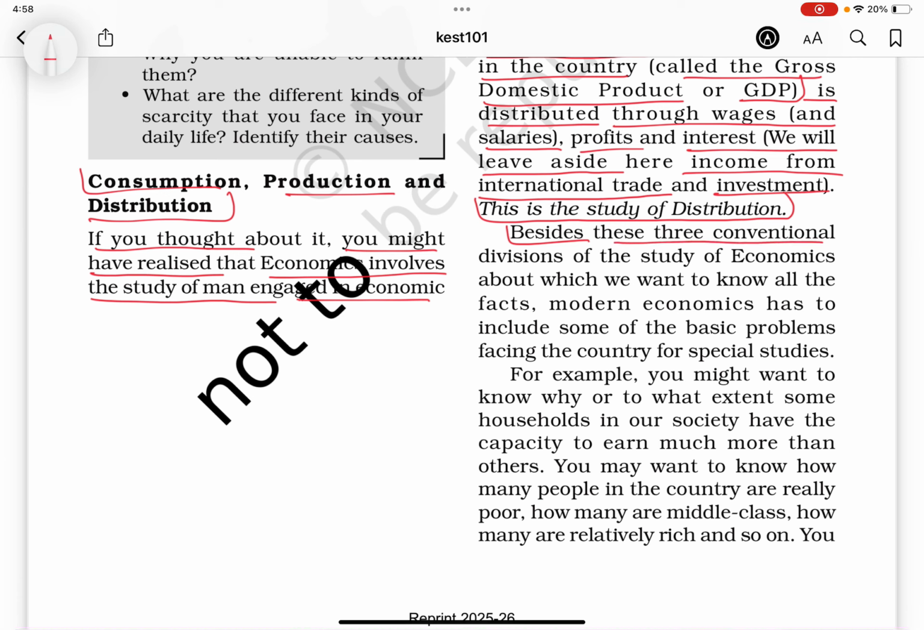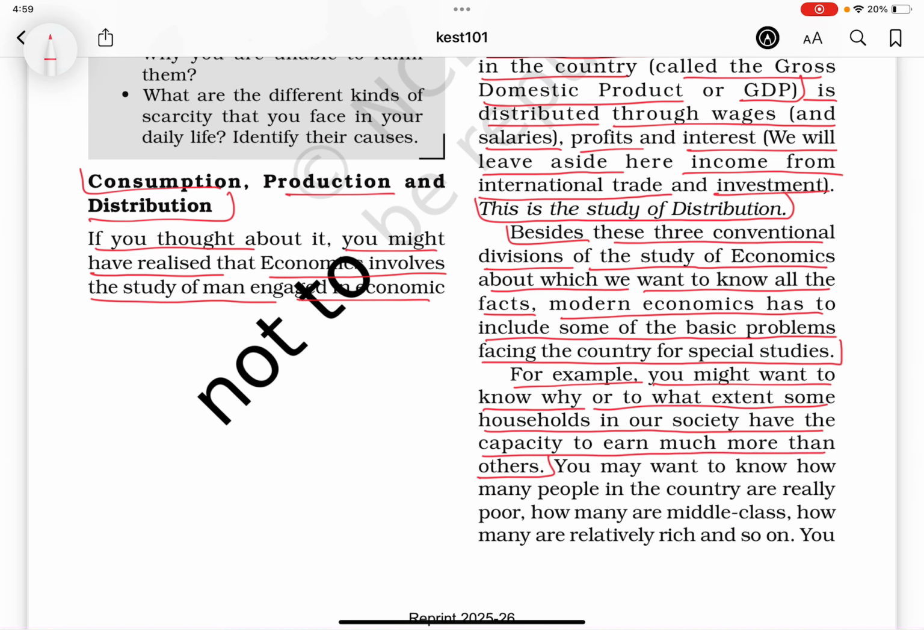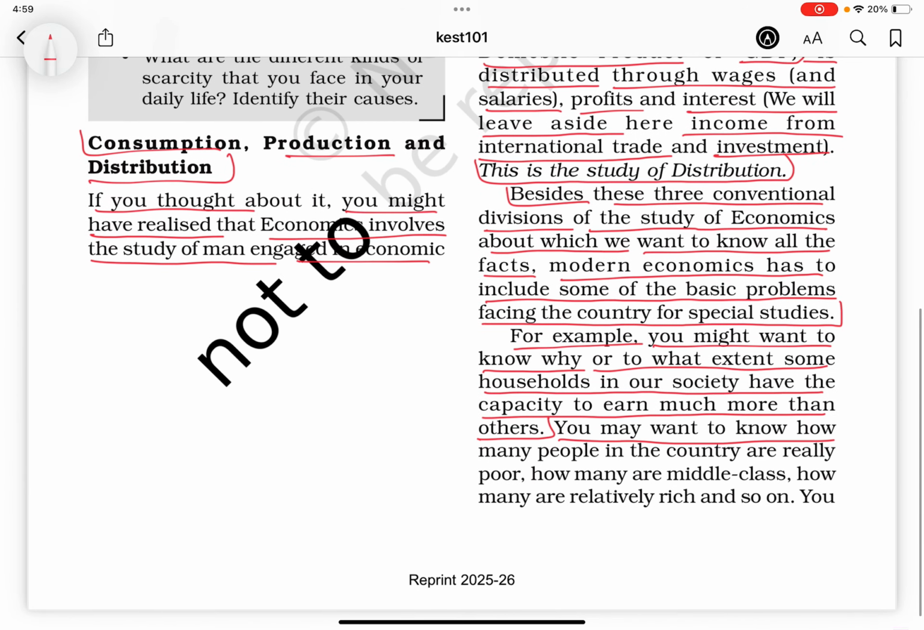Besides these three conventional divisions of the study of economics about which we want to know all the facts, modern economics has to include some of the basic problems facing the country for special studies. For example, you might want to know why or to what extent some households in our society have the capacity to earn much more than others. You may want to know how many people in the country are really poor, how many are middle class, how many are relatively rich, and so on.